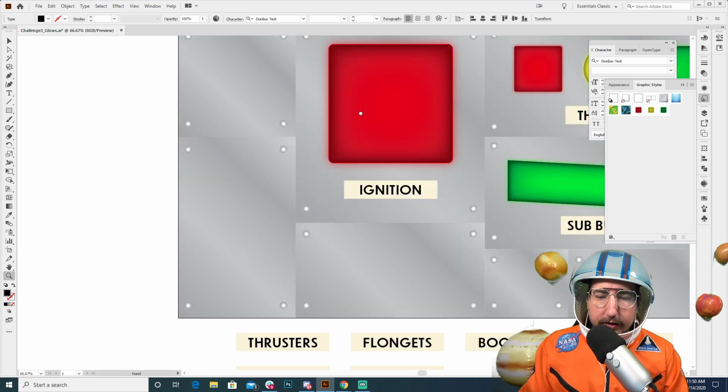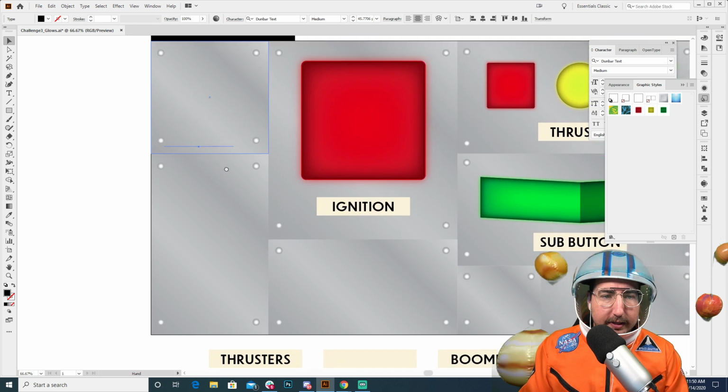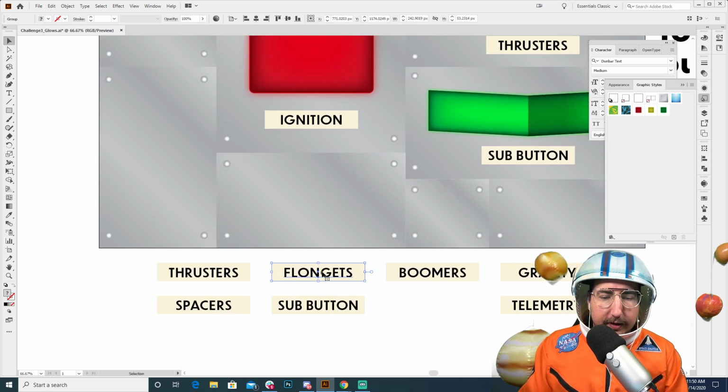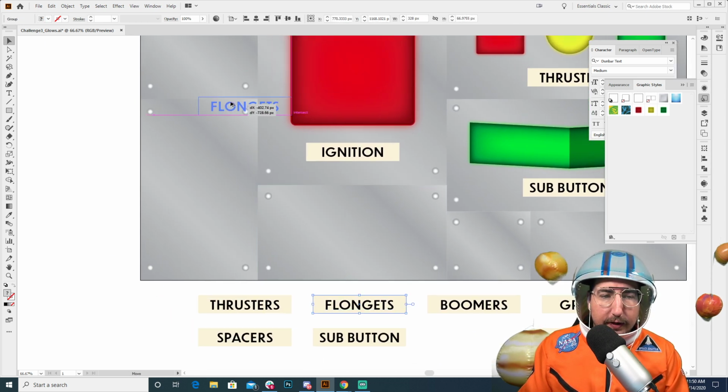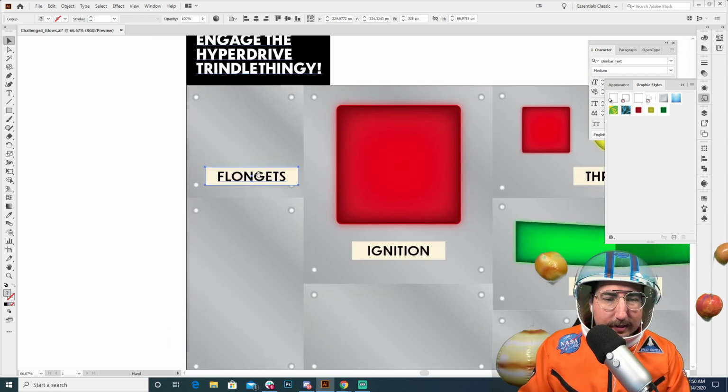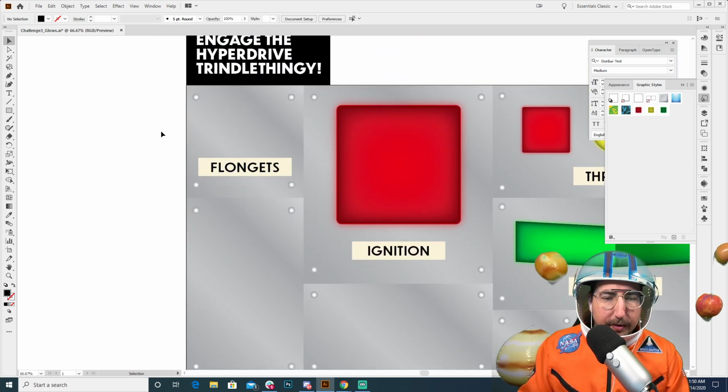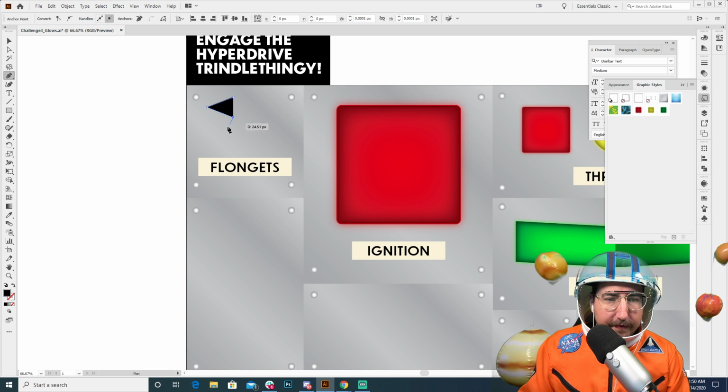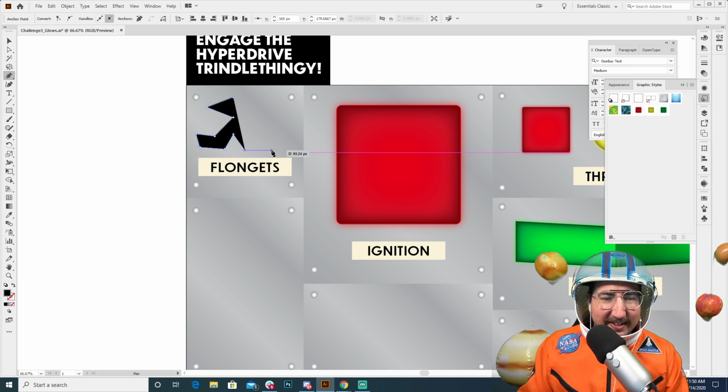And what's great is it doesn't just work for any of these. Maybe this is a weird little spaceship and maybe the flongets need to be activated. So we're going to go ahead and grab the flongets. And the great thing about graphic styles is literally any shape that you make, you can apply that graphic style to it. So maybe the flongets have a button that looks like this, right?